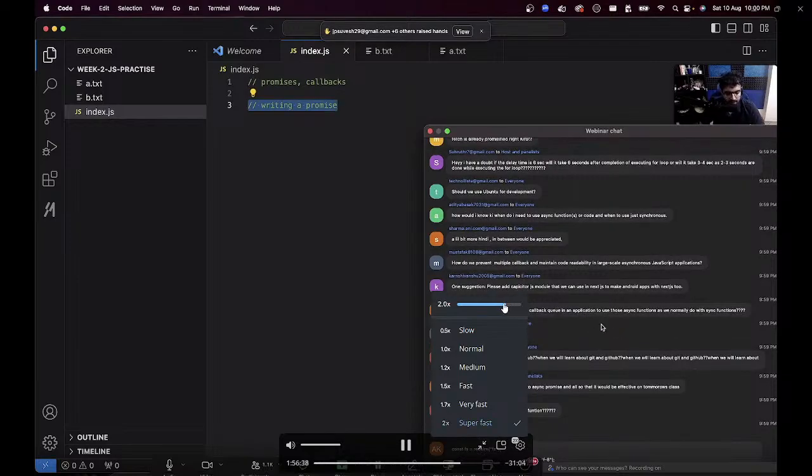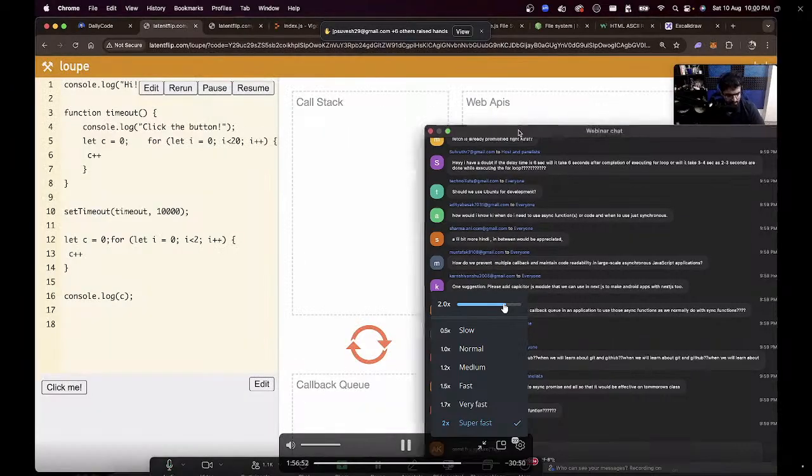How do we control the callback queue in an application to use those async functions as we normally do with sync functions? I don't understand the question. How do you control the callback queue?